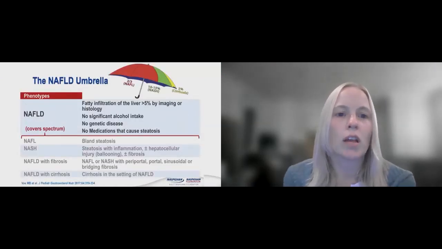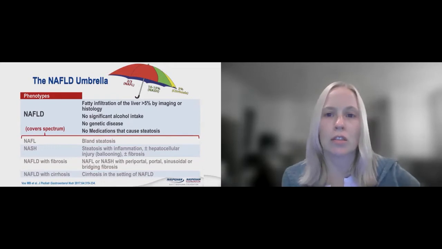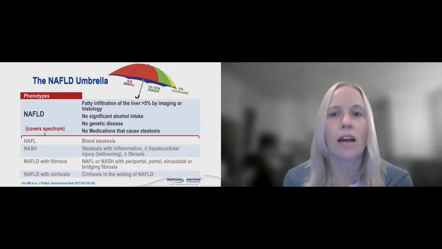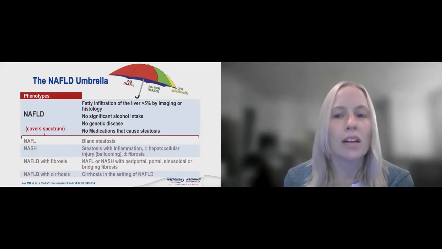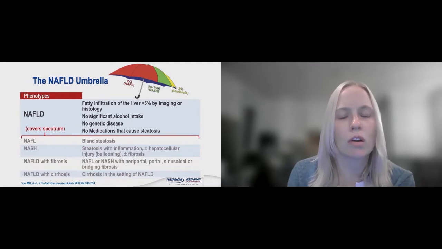NAFLD is actually an umbrella of disease. It includes non-alcoholic fatty liver, NASH or non-alcoholic steatohepatitis, which has inflammation and fibrosis, or NAFLD with fibrosis, or even cirrhosis. So you can kind of see there that the majority, 2/3 of patients have non-alcoholic fatty liver, but even as much as 10 to 15% have non-alcoholic steatohepatitis, where there's already more ongoing inflammation, or even up to cirrhosis.